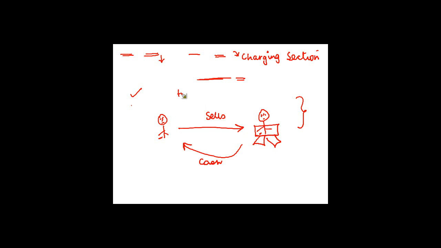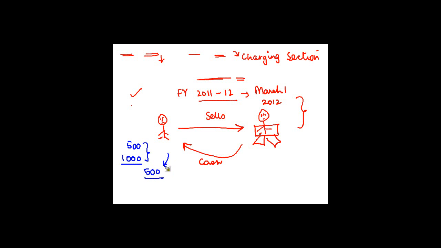Let's say the transaction took place during financial year 2011-2012, on March 1, 2012. Let's say this person bought this asset for 500 and he is selling it for 1000. So the difference is the capital gain, which is 500.